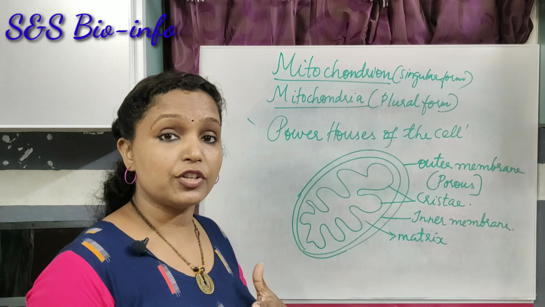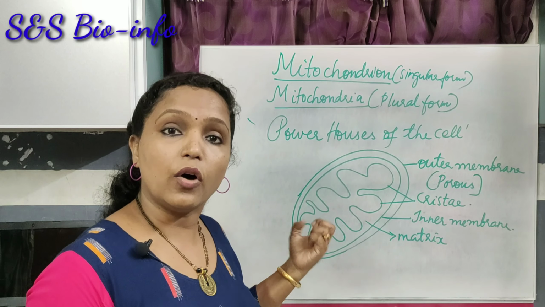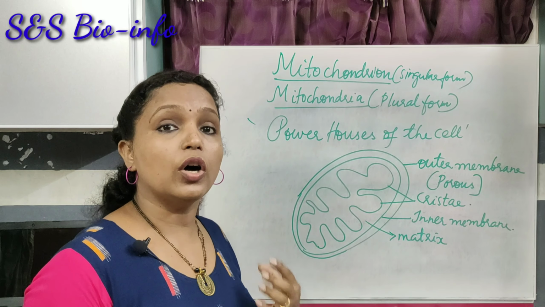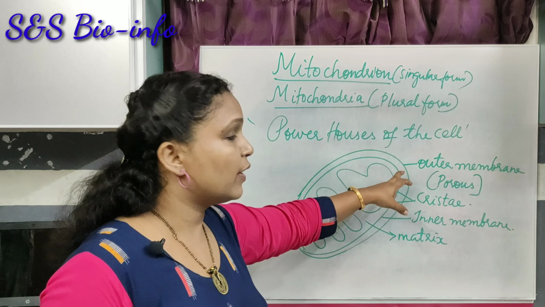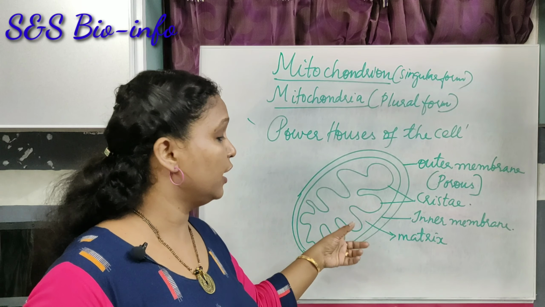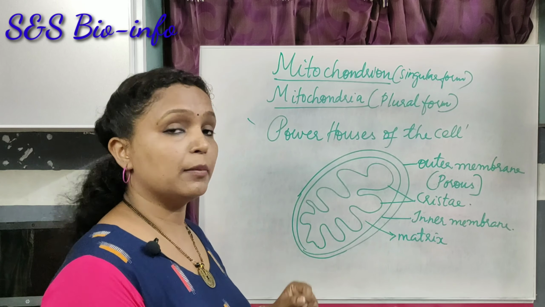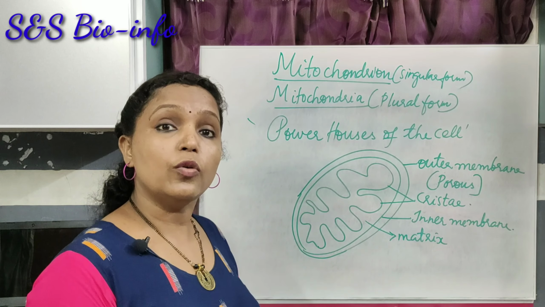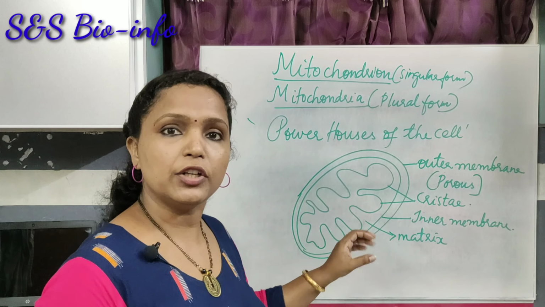There is communication between the cell organelle and the cytoplasm, because the cell organelle receives the materials or ingredients for its activity from the cytoplasm. That's why the outer membrane is porous. The inner membrane comprises the infoldings and the cristae; the infoldings inside the matrix provide more functional surface area for the activities of the mitochondrion.